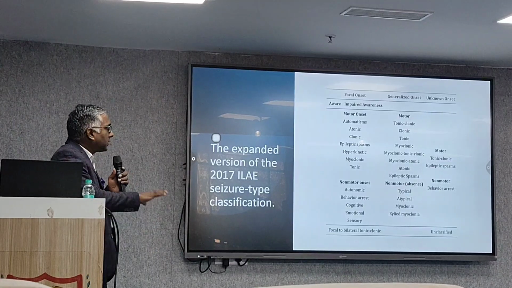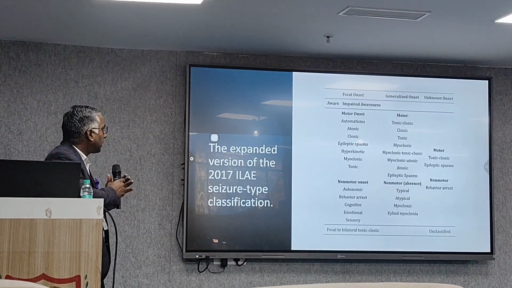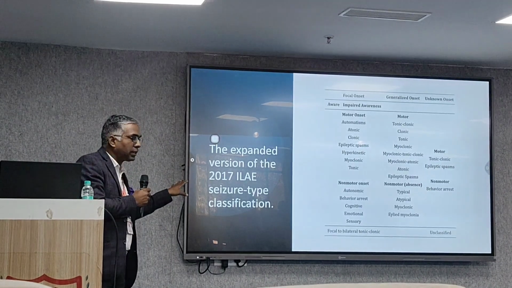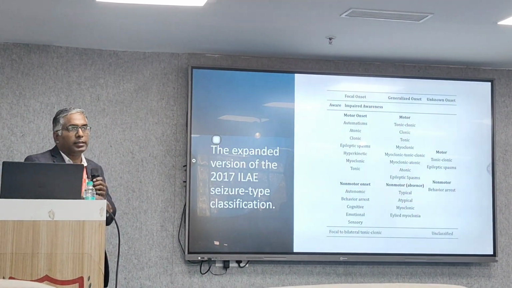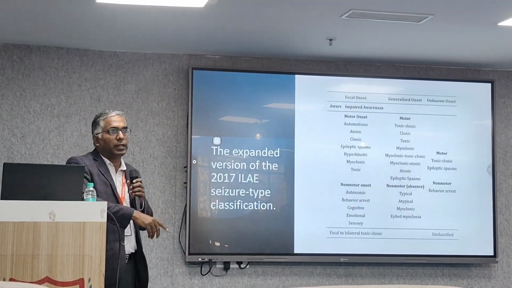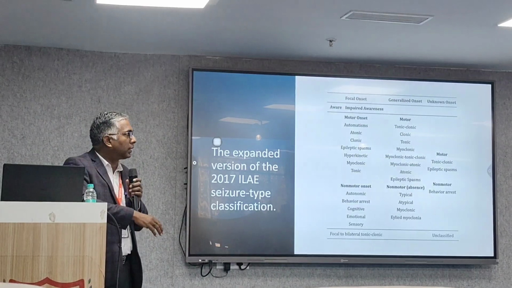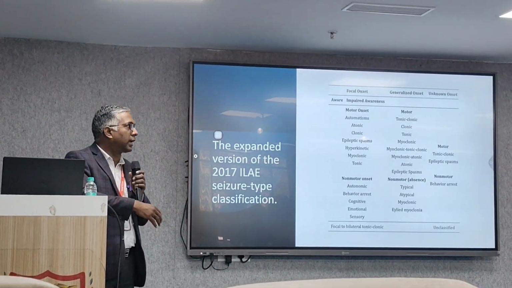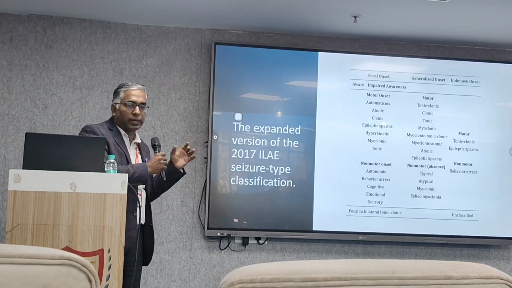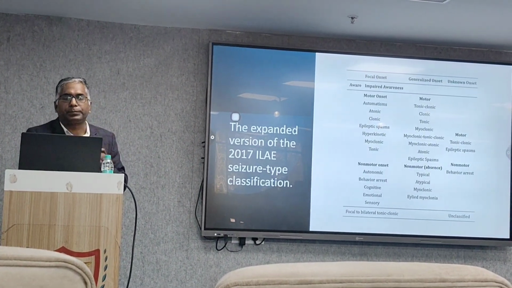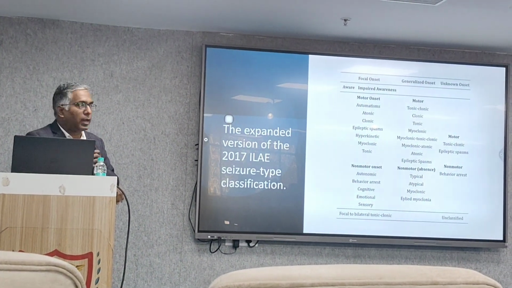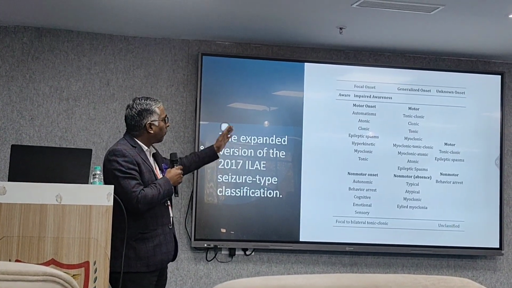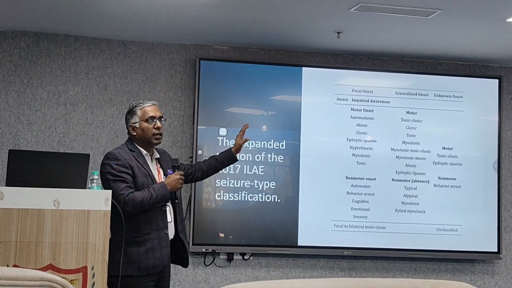This slide shows you the classification as per the International League Against Epilepsy. It is the 2017 classification; a new classification in 2025 has added some points. Epilepsy can be divided into focal, generalized and unknown onset.